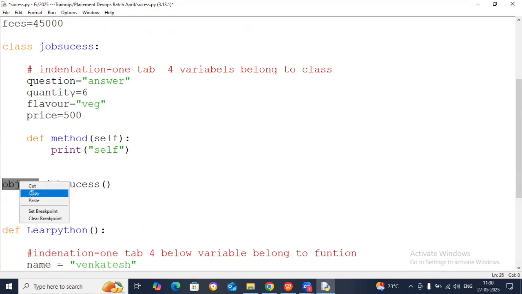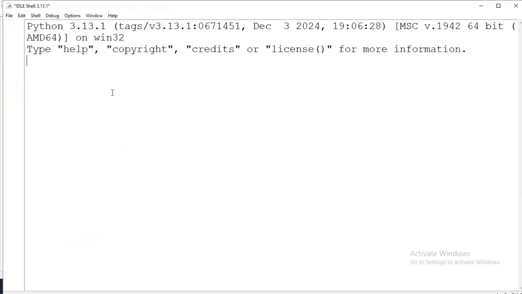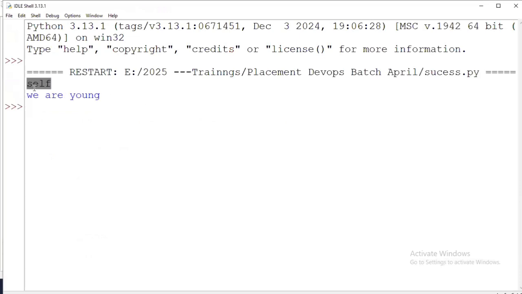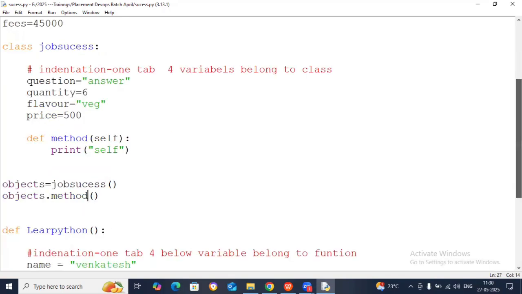Then write object dot, and if we want to execute the method also, you have to write the method name with round brackets. So run this code. It is printing self. So this is the part of execution.